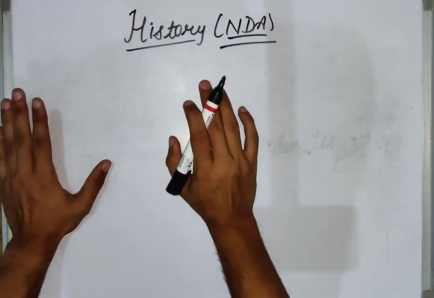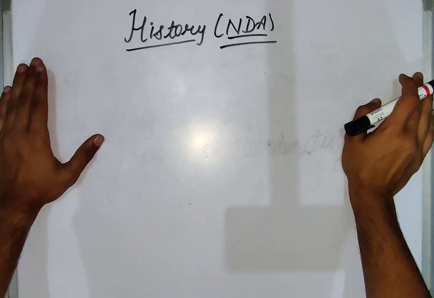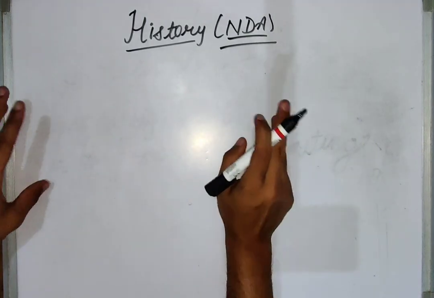Okay, so first of all let's study how history is categorized in NDA. First of all, let me tell you, history is categorized into three parts.